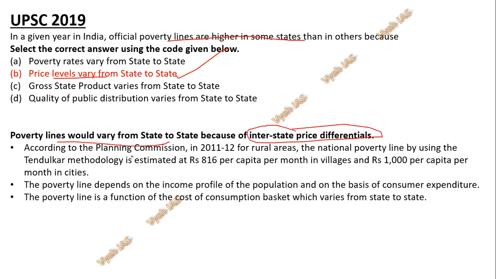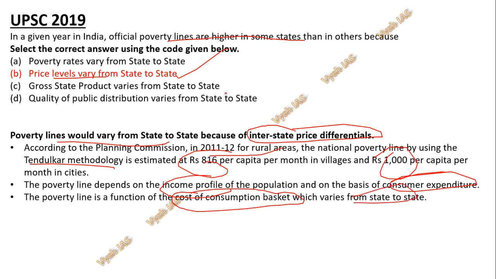According to the Planning Commission, in 2011-12, the national poverty line, as I told, not the Tendulkar methodology, is 816 per capita per month in villages, that is rural areas, and 1000 in urban areas. The poverty line depends on the income profile of the population and the consumer expenditure. The poverty line is a function of the cost of the consumption basket, that is how many cereals, grains and so on they buy. Obviously the prices vary from state to state, and that is the reason you have different poverty lines in different states. This is question number 1.